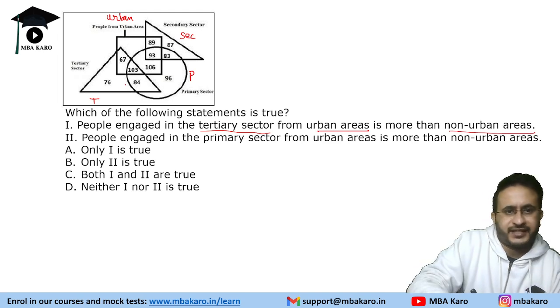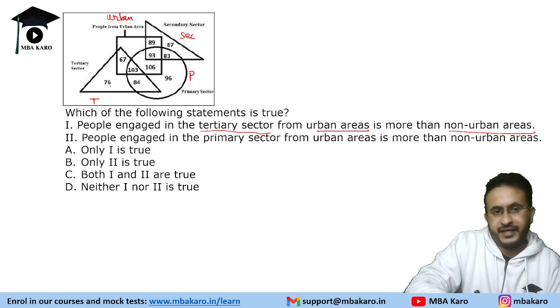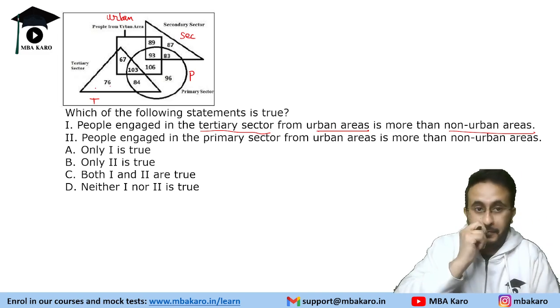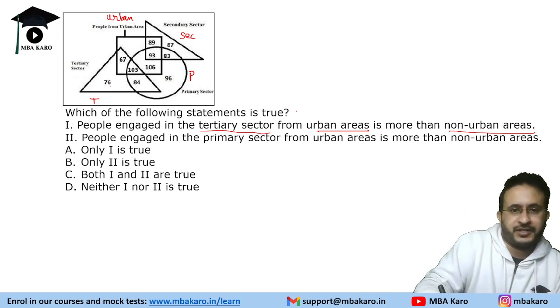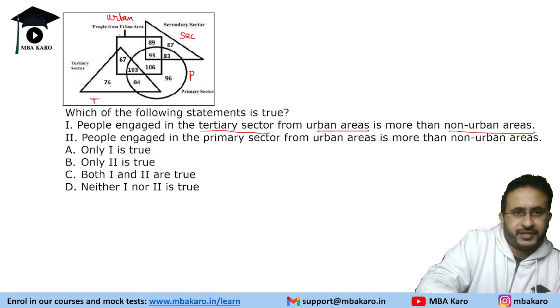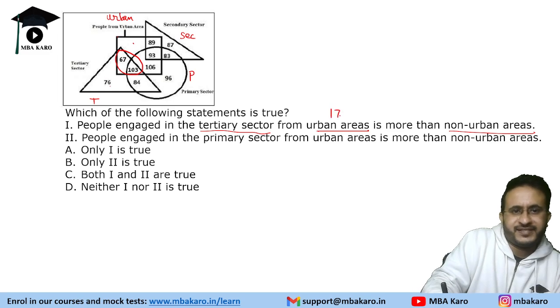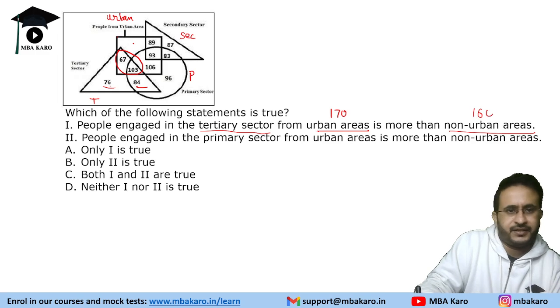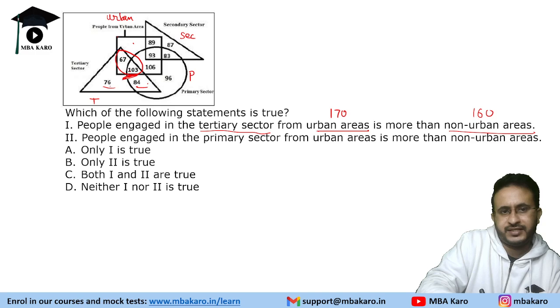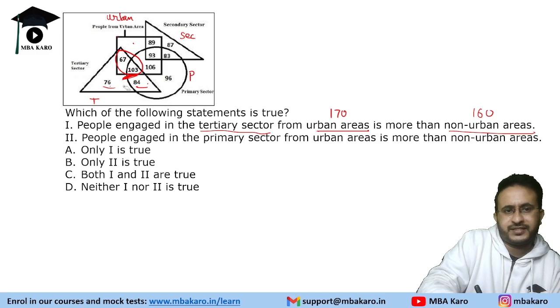So tertiary sector, this tertiary sector is the triangle. Okay. It says that from urban area is more than non-urban area. Tertiary from urban area. Urban is the square. So tertiary sector from urban area is this because it is within the square and within the triangle. So 170, and this is 160 non-urban area. That means within the triangle, outside this square. So this is 160. So first statement is true.